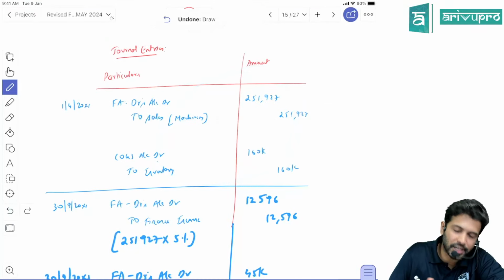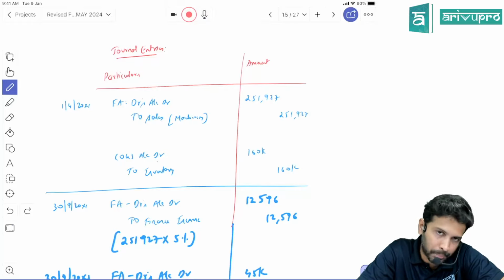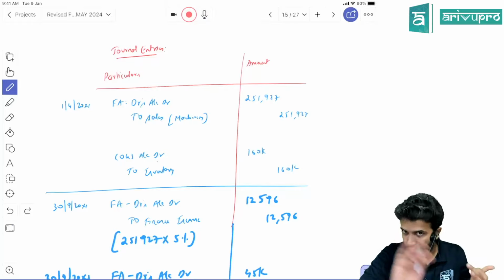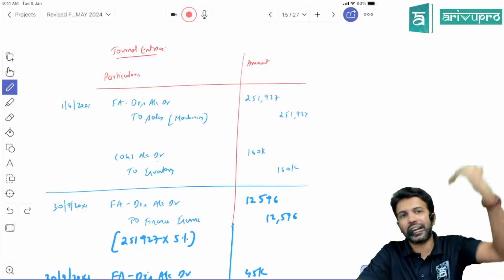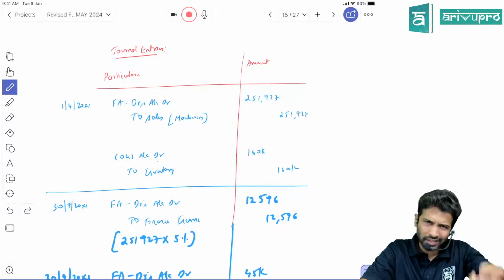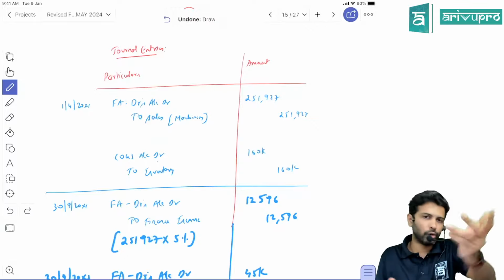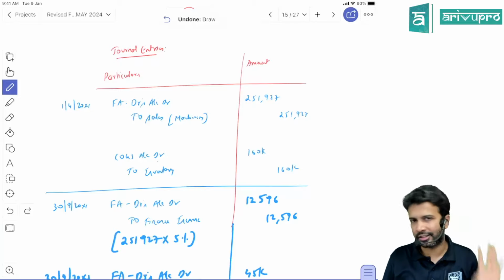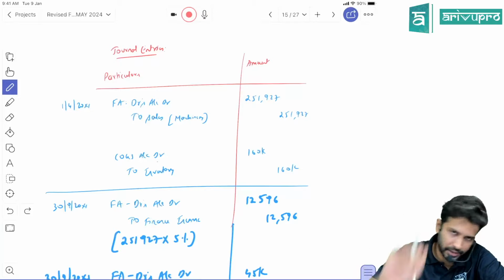So this is the first set of entries you need to pass on 1st April, machinery sold. This is not PPE sold. Machinery is a goods because we manufacture and we sell machinery. So you pass the credit sale entry, and inventory will reduce and it is shown under COGS. So pass this entry. That is done. Next, on 30th September.